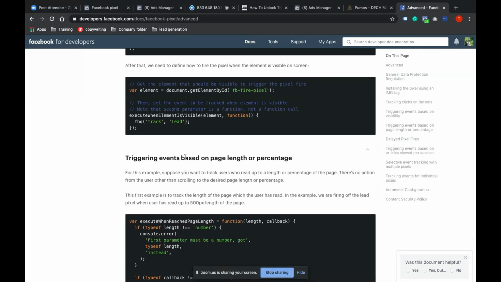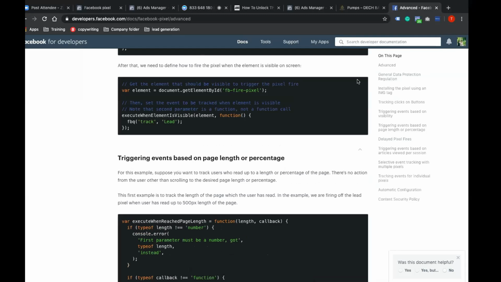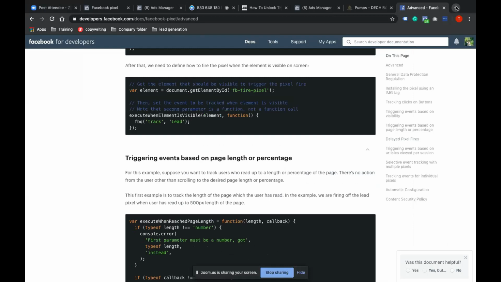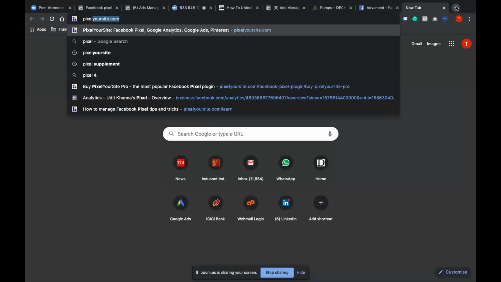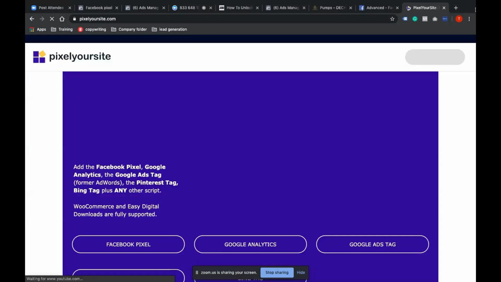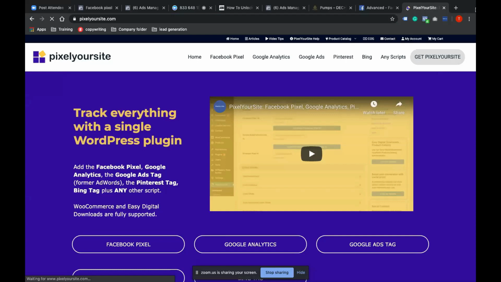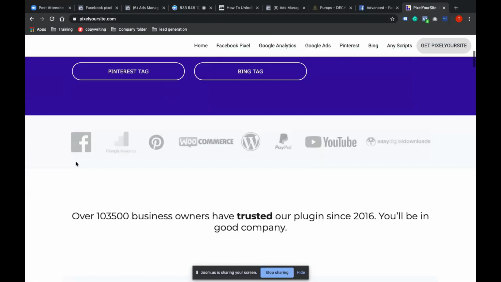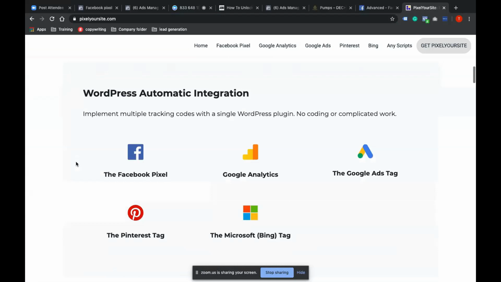This is one way. And the second way is there is a tool called Pixel Your Site. Now, we are not associated with this tool in any way, but the reason we want to share it is that it works particularly for the WordPress and WooCommerce platform. We have a similar tool for the Shopify platform as well. And if you have a paid tool, I'll just show you.